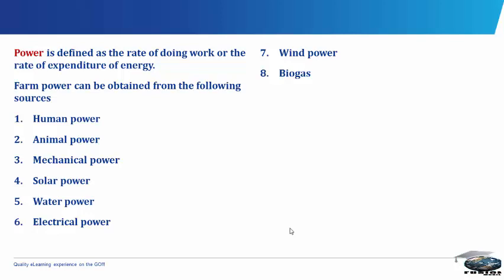In the operation of windmills in which the force of the wind is converted into electricity. It is used for drying produce. It is used for winnowing, that is the separation of chaff from grains. It can be used for propelling ships. It can be used to generate electrical power, and also it may be used in pumping water out of a borehole. Wind power can serve as alternative to electrical power.